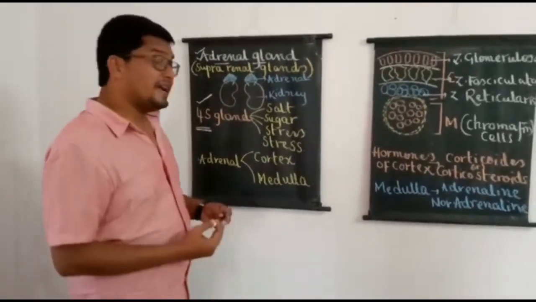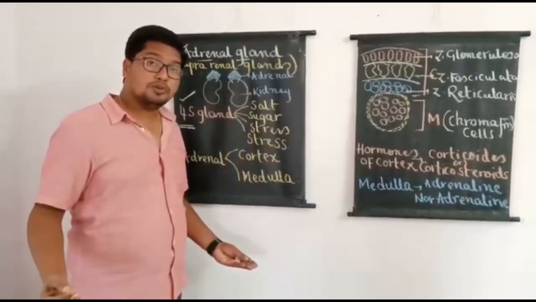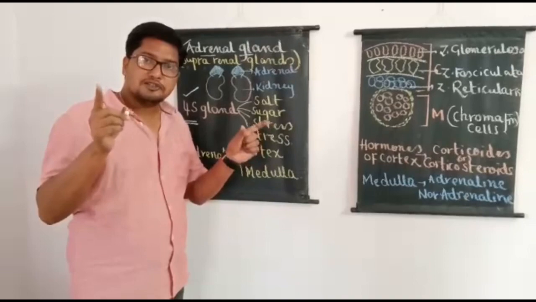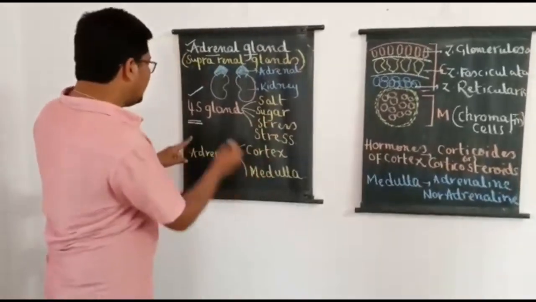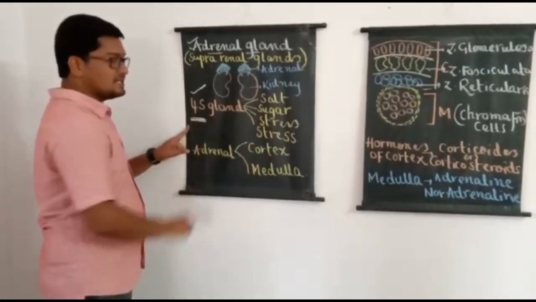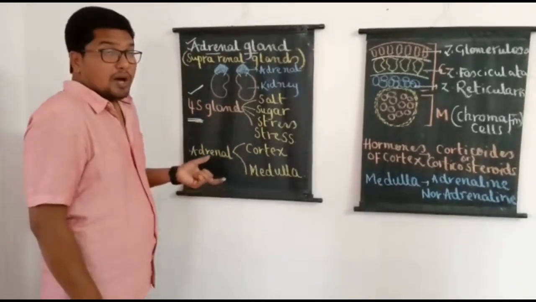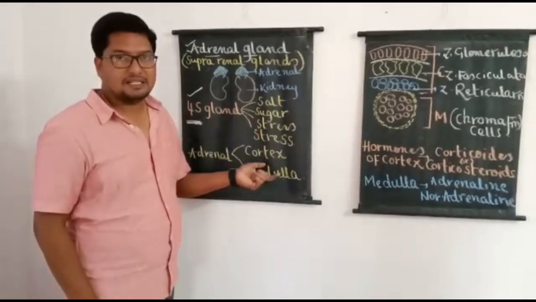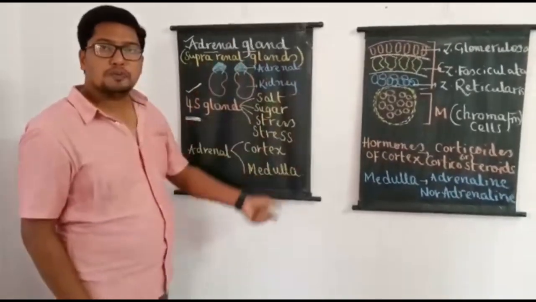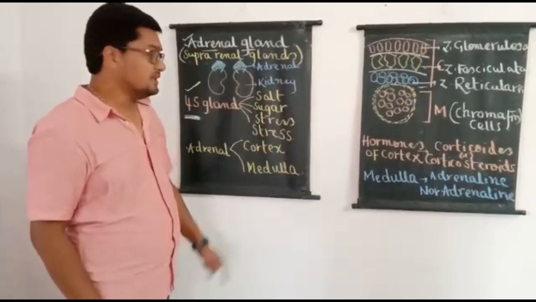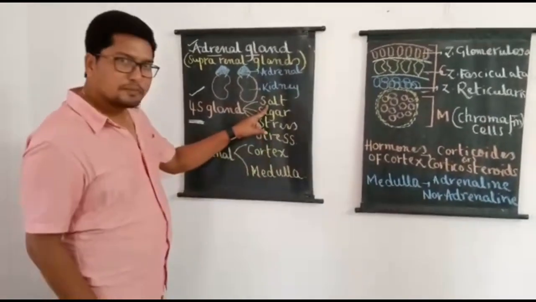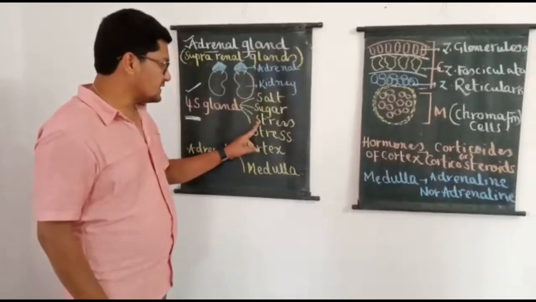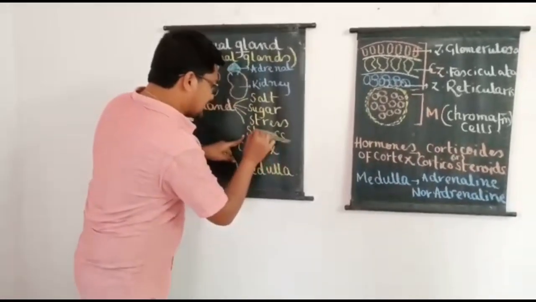And the adrenal gland produces a variety of hormones and they perform various functions. Based on the functions of adrenal hormones, the adrenal gland is popularly known as 4S gland. And if you ask me why the adrenal gland is called 4S gland, the variety of hormones produced by the adrenal gland regulate salt metabolism, sugar metabolism, stress conditions and sex.